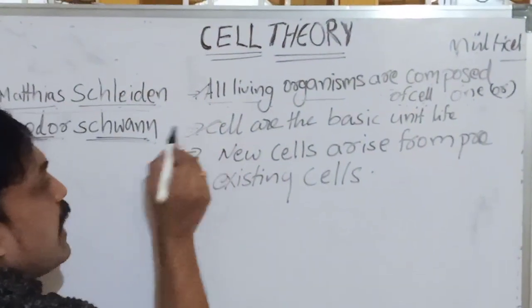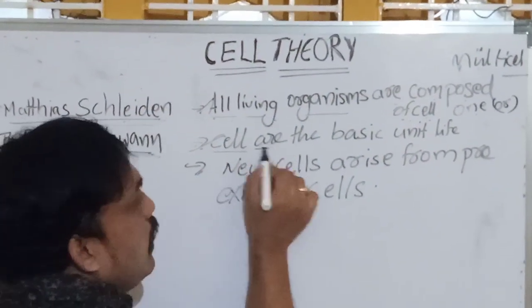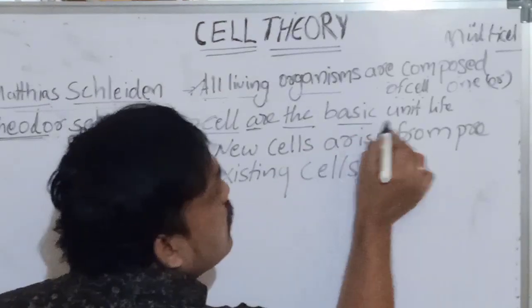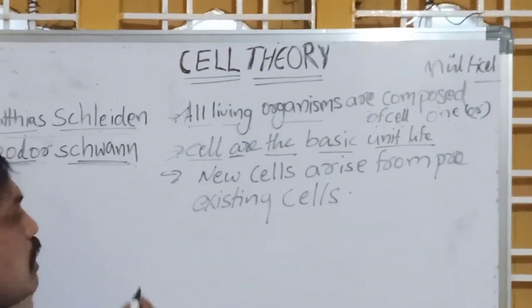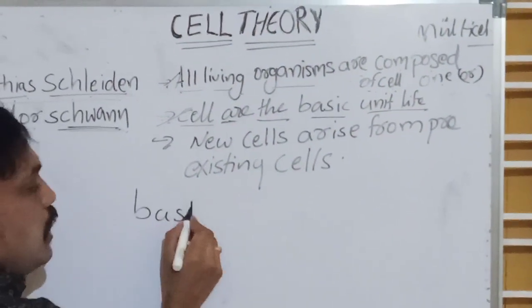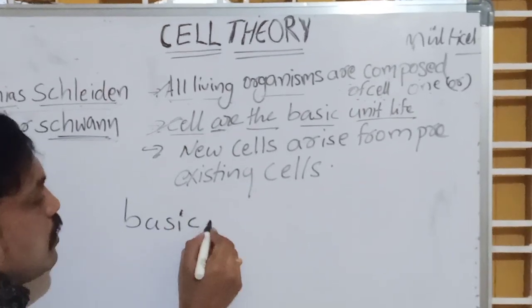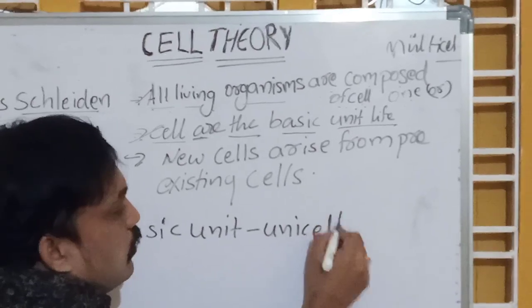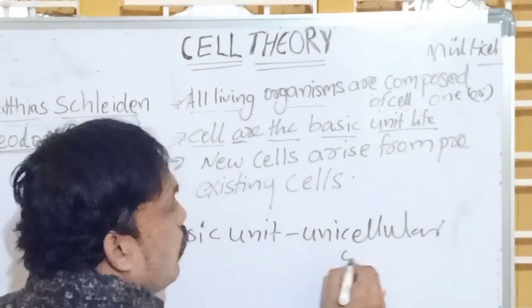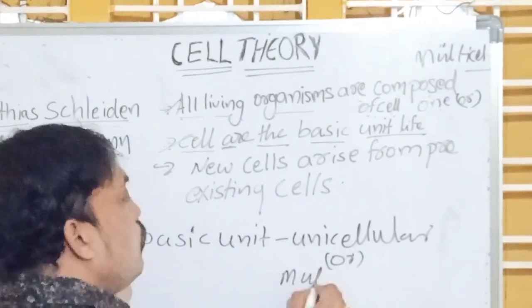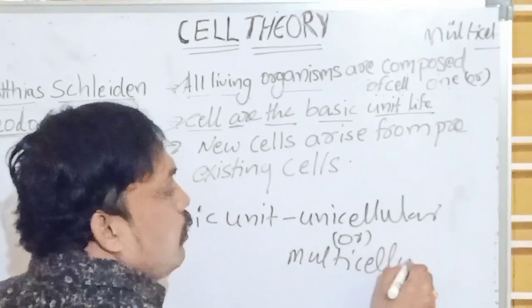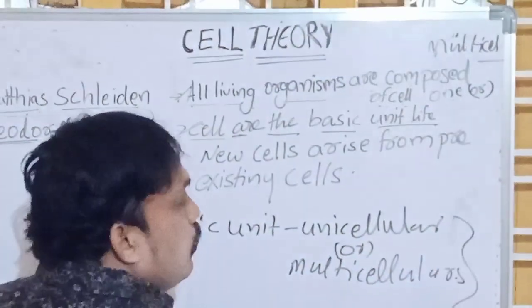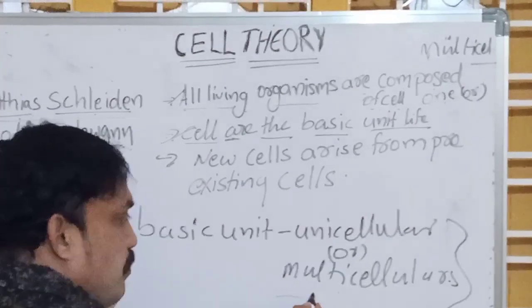Next, the second point: cells are the basic unit of life. What is the meaning of basic unit of life? It means that even unicellular or multicellular organisms start their life with what?